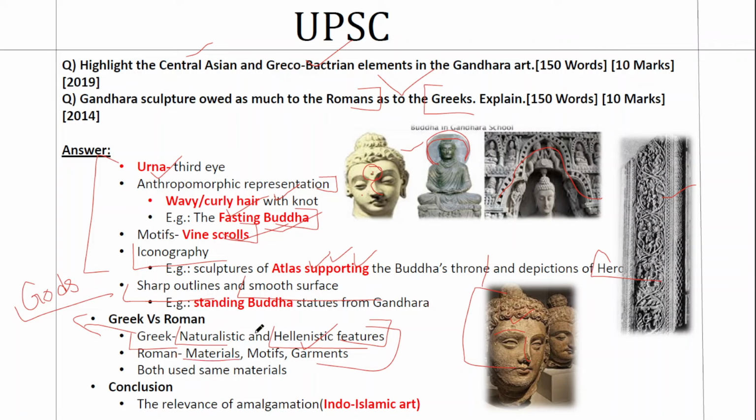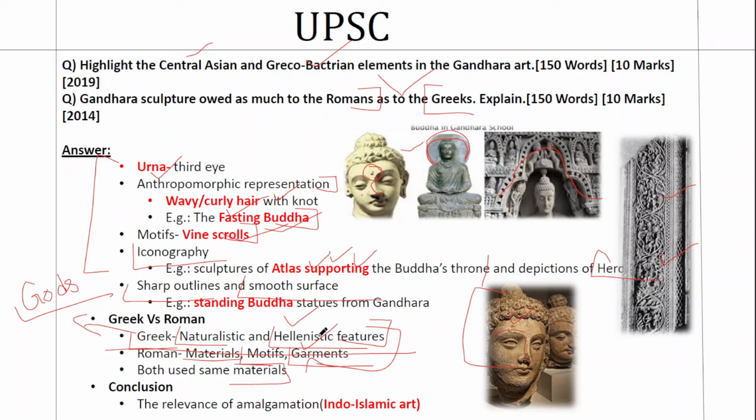The material, the sheer stone. That's a Roman contribution. Then the motifs, like the wine scrolls. This is a Roman contribution. And finally, the drapery, the garments that are used. Because if you look at old Roman statues, like Julius Caesar, you just observe the drapery that they're using. Such drapery is a feature of Roman art. So here you can differentiate easily between Greek and Roman elements, one in the context of naturalism and Hellenistic features, and the other in the context of material, motifs and garments. And sometimes both have used the same materials, and as I've said, the integration is very much.